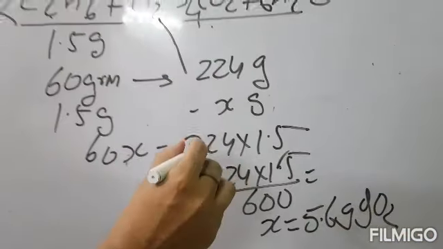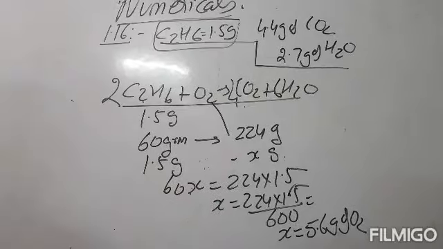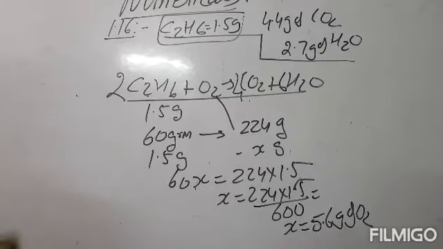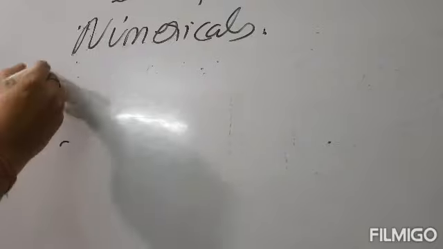So this is the first numerical. Now I will take the second numerical, that is 1.19, given in the book, unsolved.